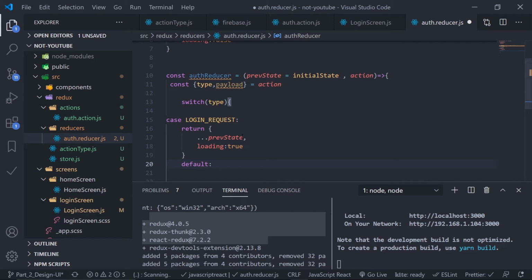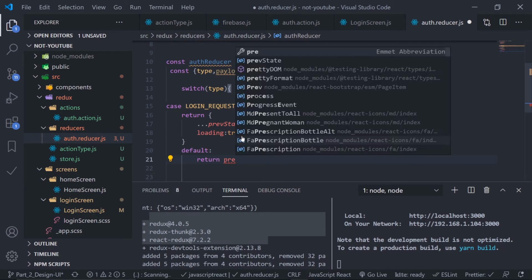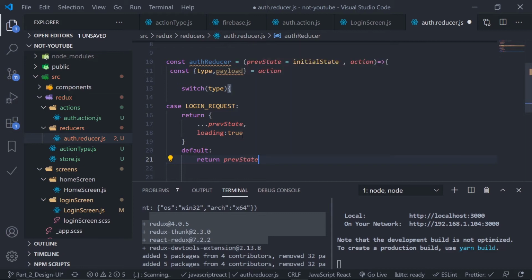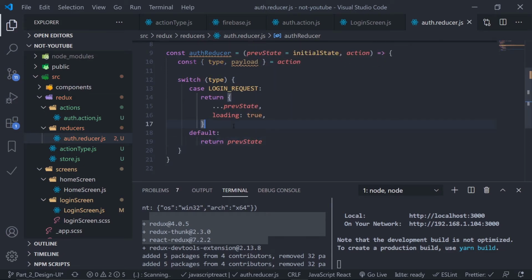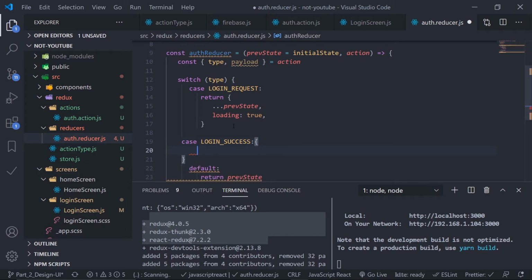Default what? If any of these cases does not match, just return the previous state. Okay, and now let's handle the second case, which is login success. Login success should be auto imported, yes, and just double check if your auto import did work or not.